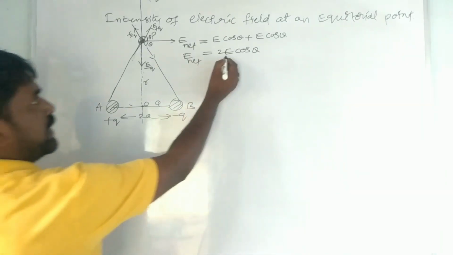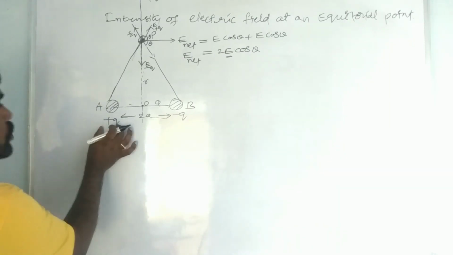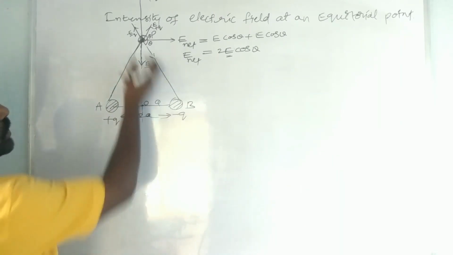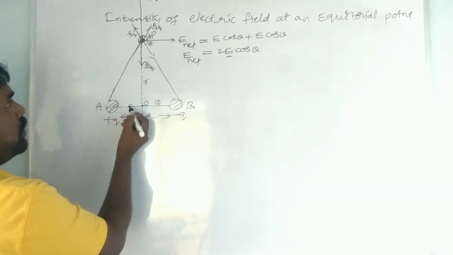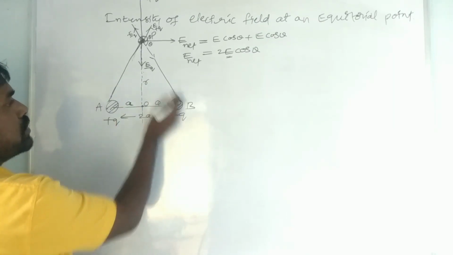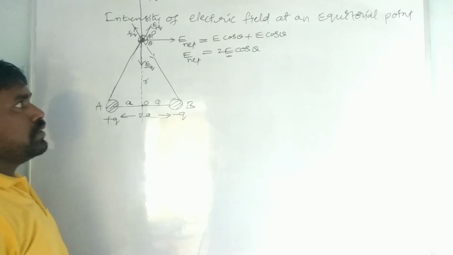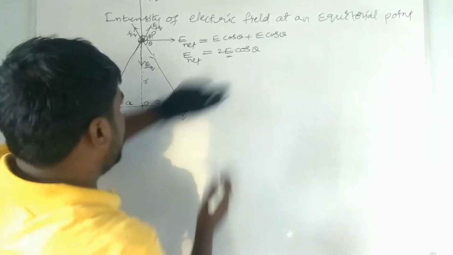So what is E here? It is the intensity of electric field due to either the plus q charge or the minus q charge, because the two charges are at the same distance. Two charges are located here: the distance AP, and BP also has the same distance.